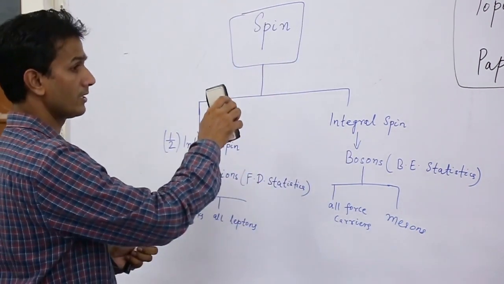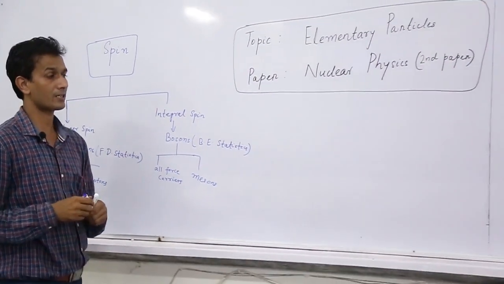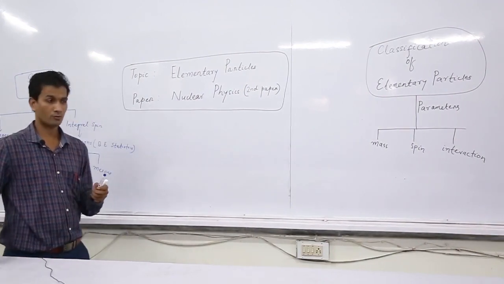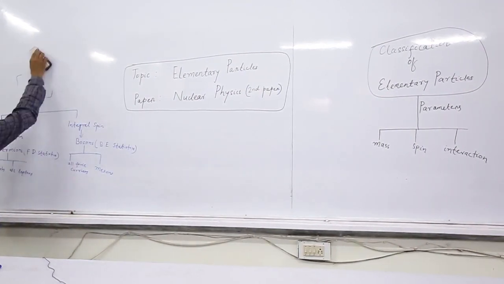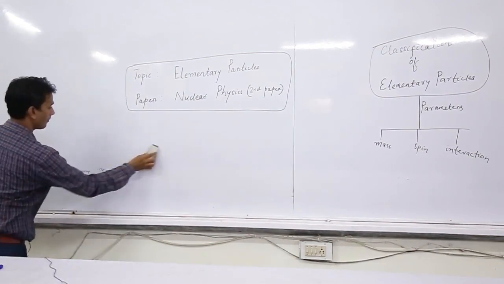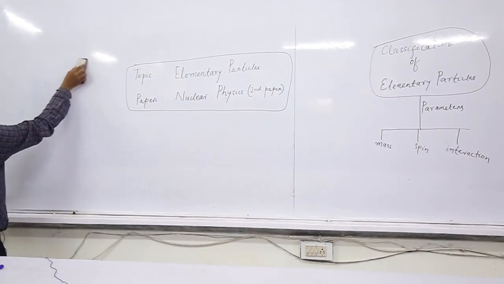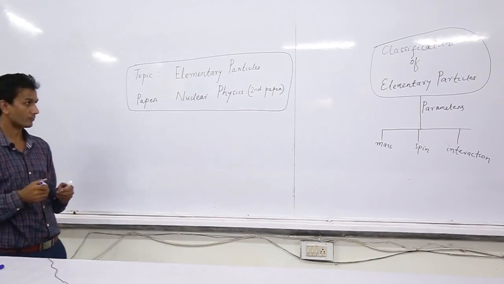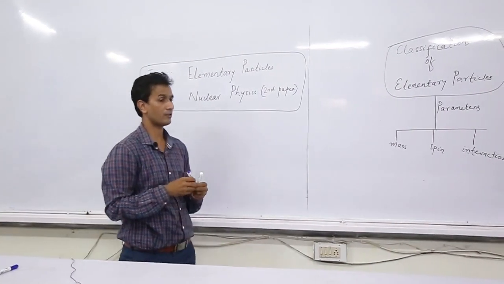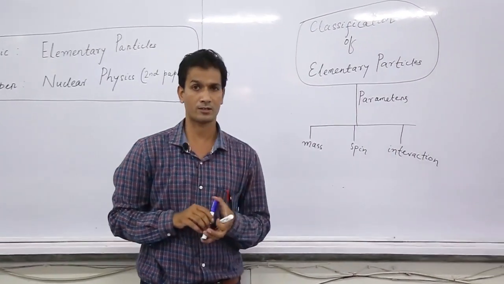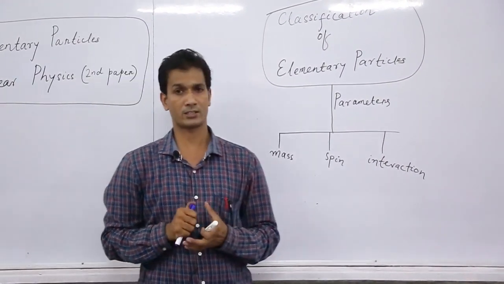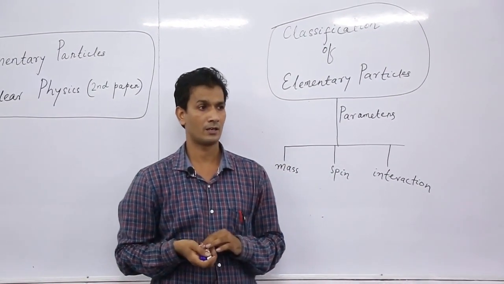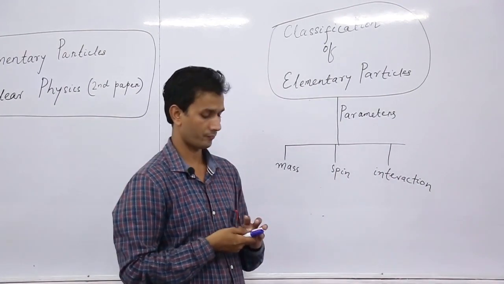Then another parameter is interaction. On the basis of interaction, we can also classify the elementary particles. We have already discussed about the interaction. We know that there are 4 types of interactions. One is strong interaction, another is electromagnetic interaction, third one is weak interaction, and fourth one is gravitational interaction.